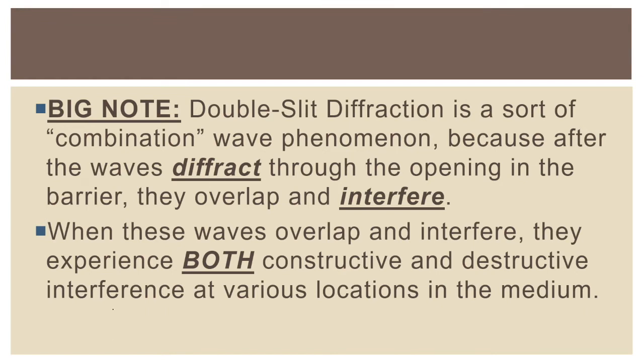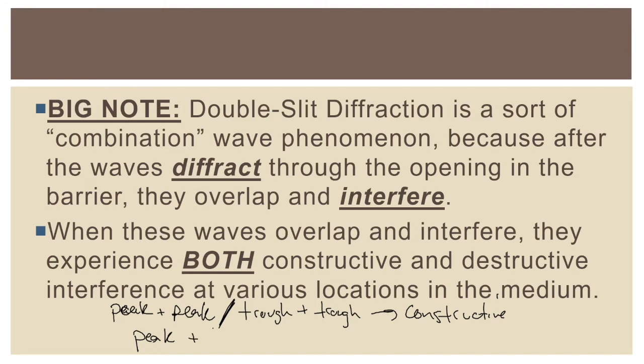So let's actually just go ahead and write that down. Peak and peak, slash trough and trough. That gives you constructive interference. We either get bigger peaks or bigger troughs, or when we get a peak and a trough, then we get destructive interference. Take a second to pause this video here and write that down. And when you hit play, we'll move on.